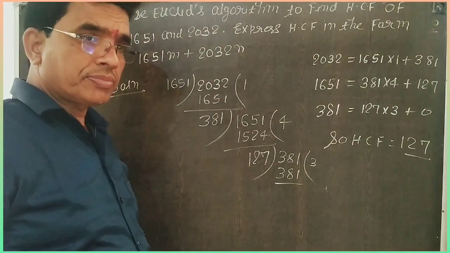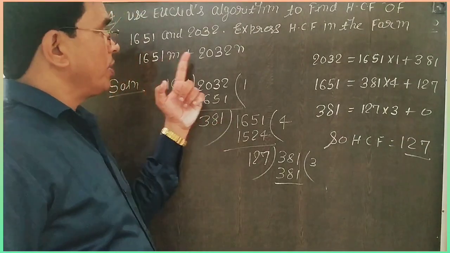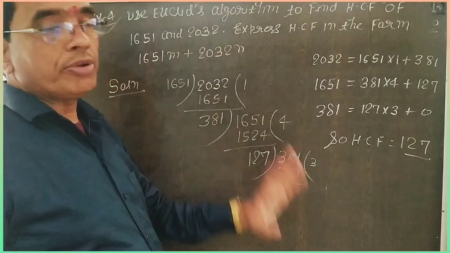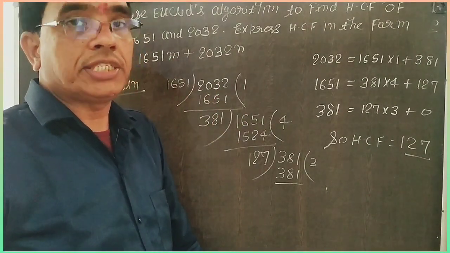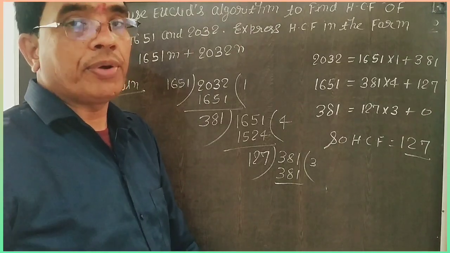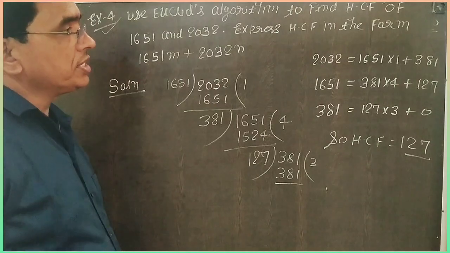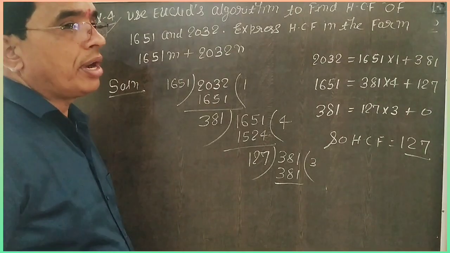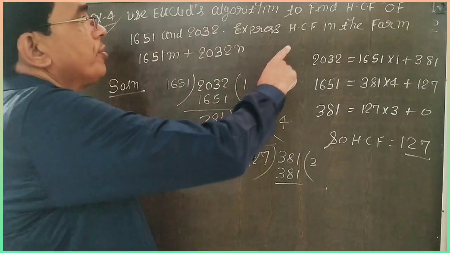That means when you substitute the values of m and n, it is equal to the HCF. So dear student, first you find the HCF with the help of Euclid's division method. I told you before these questions that first you solve the HCF problem by the division method. Here are two numbers.